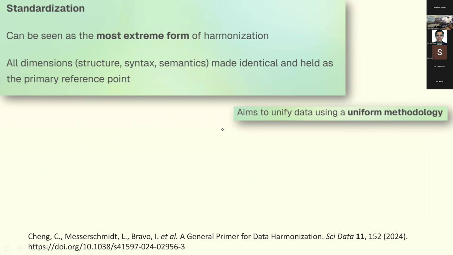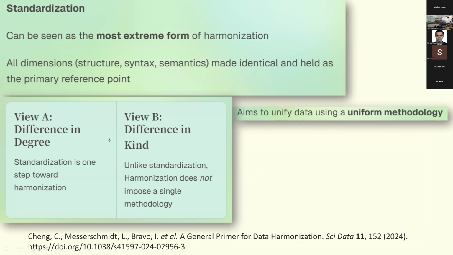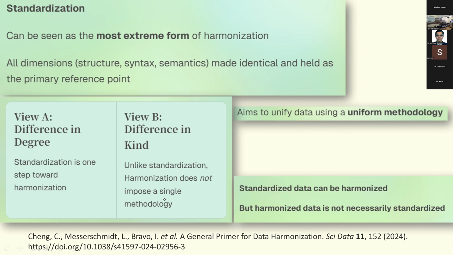The aim of standardization is to unify data using a single methodology. So people use standardization, they view it differently. Some people say that standardization is a step towards harmonization. But some people say, no, they're two different concepts, because harmonization does not impose a single methodology, but standardization imposes a single methodology. So standardized data can be harmonized, but harmonized data is not necessarily standardized.